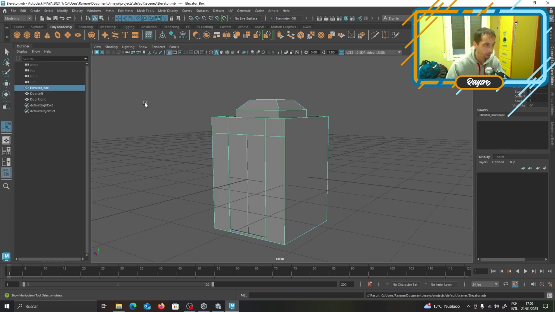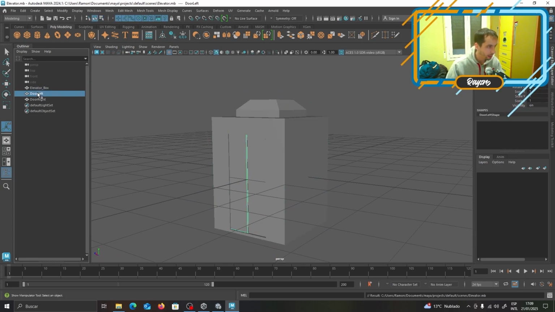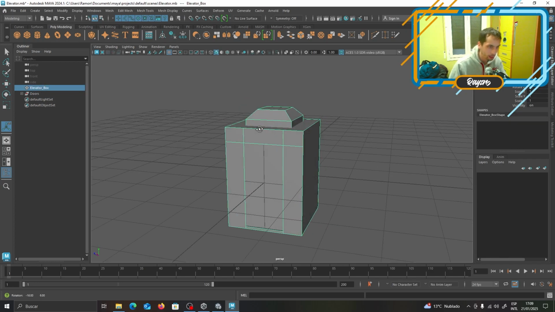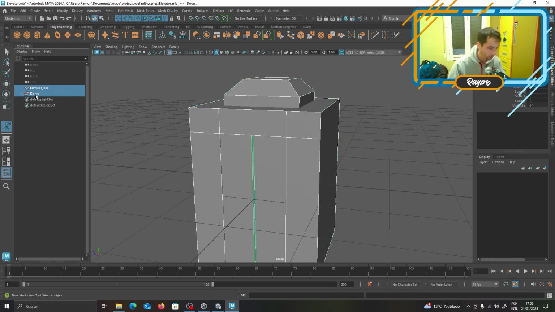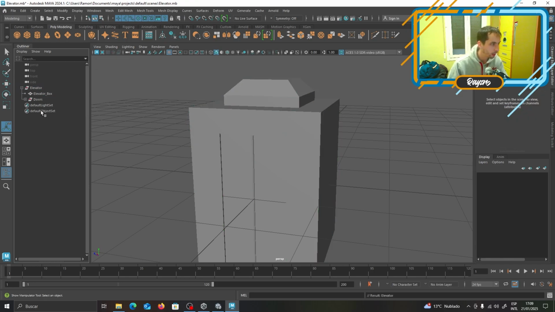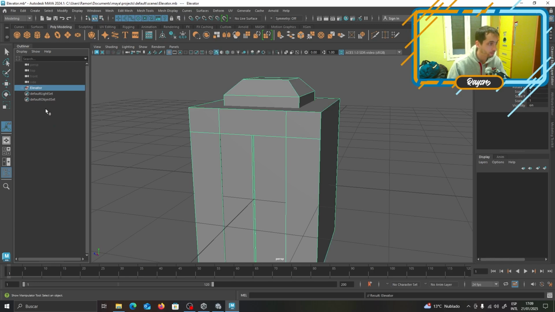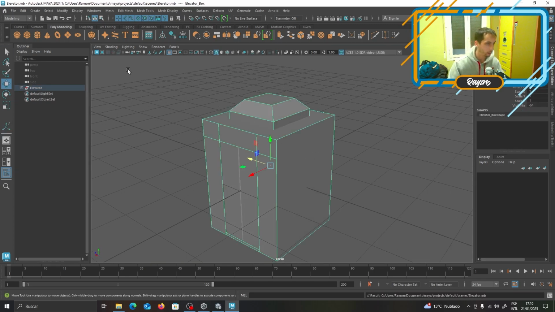The next thing now is just about exporting it, right? We will grab this. We'll create a group for this. Let's call it doors. And let's create this elevator. Just group it and call it elevator. Woo! A wonderful thingy. We have a model. We can just export this elevator now.